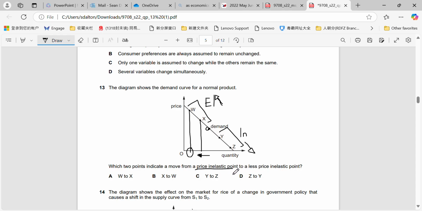So to move from a price inelastic point to a less price inelastic point would have to be Z to Y. This would be the most price inelastic. Less price inelastic means we're getting closer to elastic, so we'd have to move in this direction here to the left.